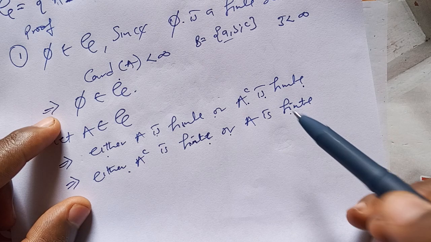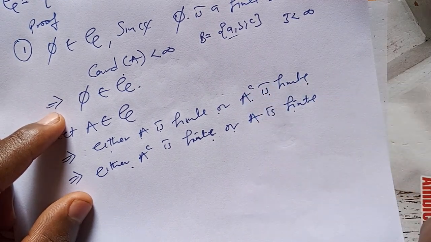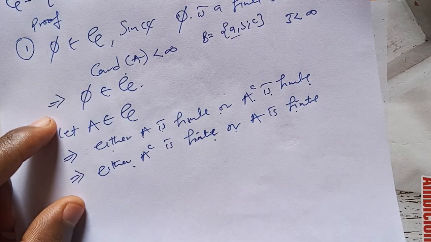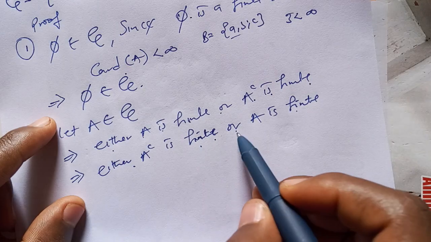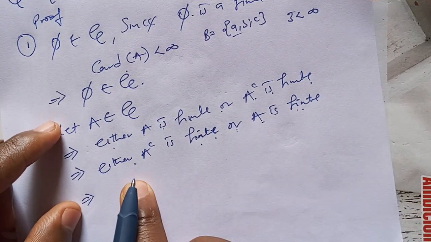Just like you saying 2 or 3, you can equally say 3 or 2. They are all the same thing. So either A complement is finite or A is finite. Then what does this imply? Now look at the definition very well.